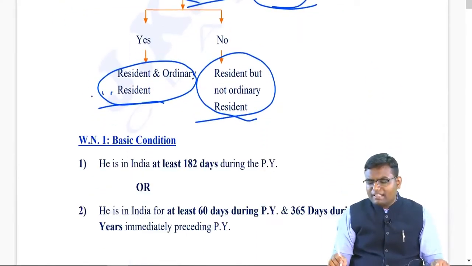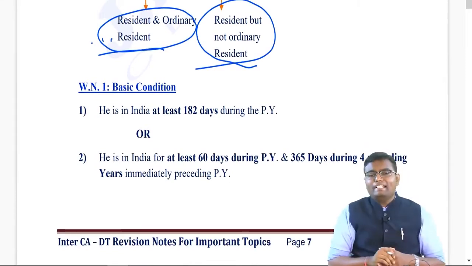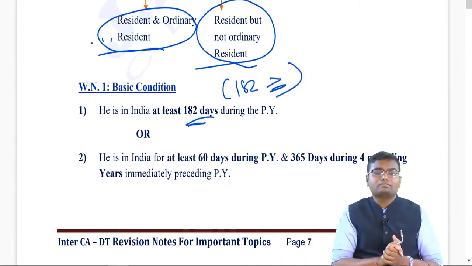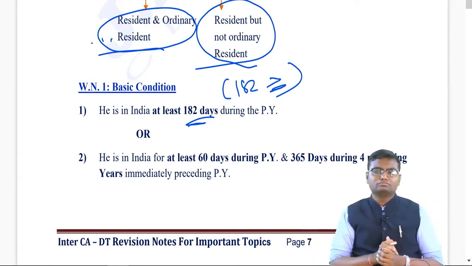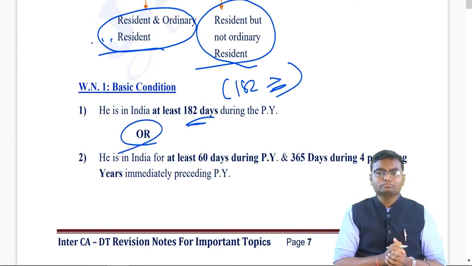Now, what are the basic conditions that you need to satisfy to become a resident? Number 1, you should be in India for at least 182 days during the previous year, either 182 or more than that during the previous year. If you satisfy that, you are resident, don't see other condition. If you do not satisfy that, check the other condition.